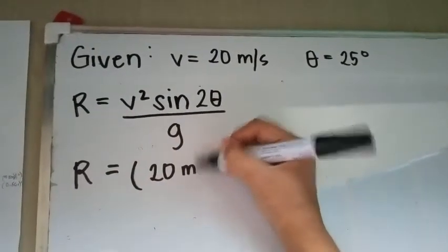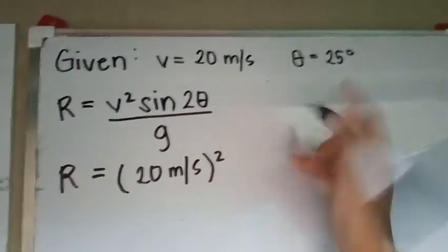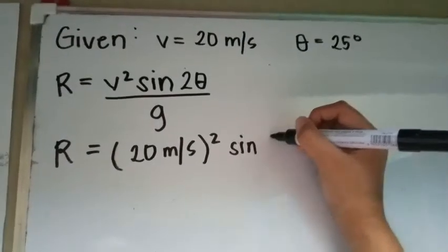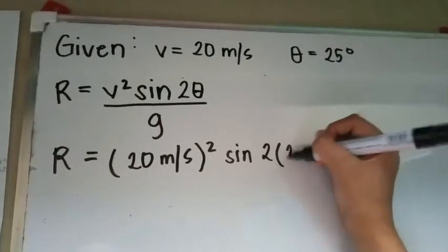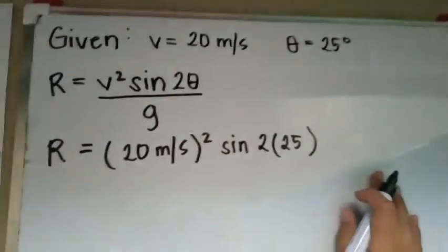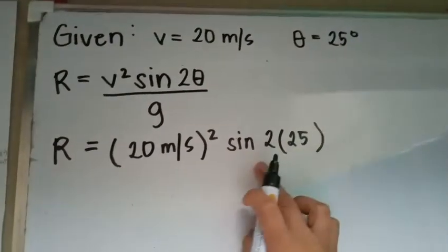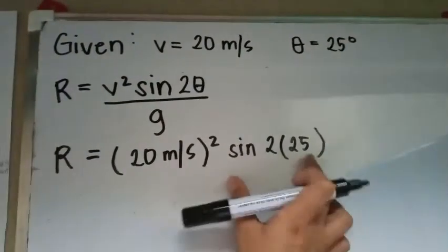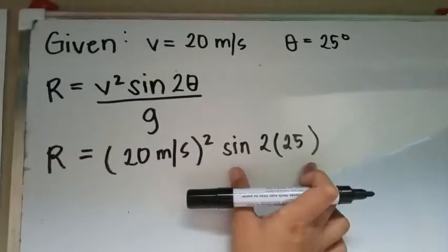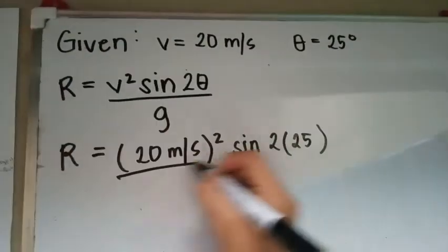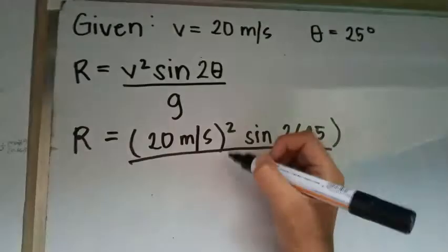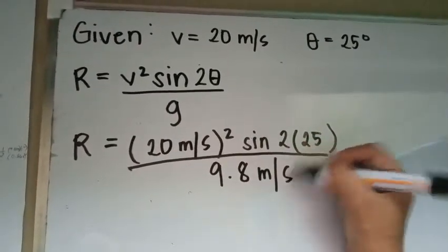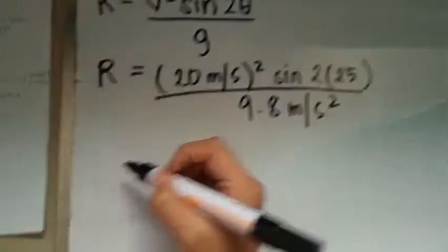So we have R is equal to 20 meter per second squared, sine of 2 multiplied to our angle which is 25. So sa calculator, ang gagawin nyo muna is sine of 2 multiplied to 25. Dapat ganito yung kanyang itsura. Divided by the gravity which is 9.8 meter per second squared. Okay, so let's compute.